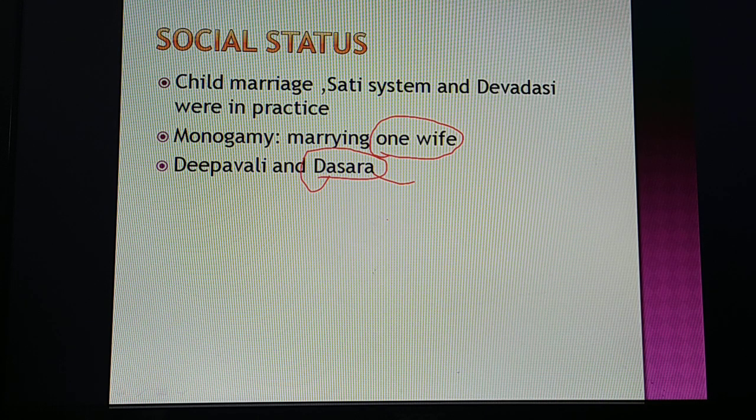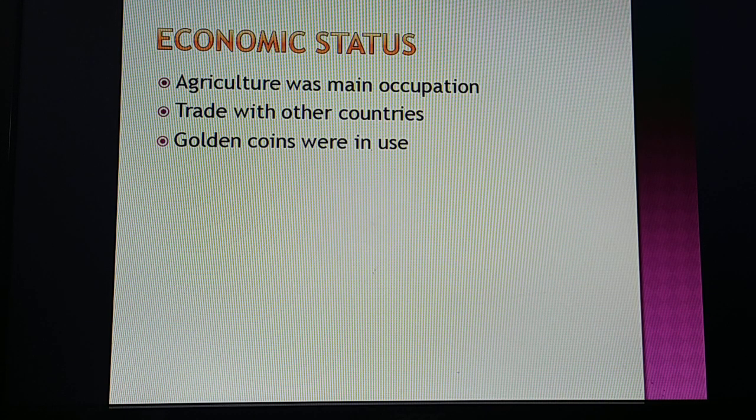Next, economic status. Here agriculture was the main occupation. Trade with other countries was also there. Golden coins were in use. Here I would like to explain a few important things in this economic status. Agriculture was the main occupation, as you know.